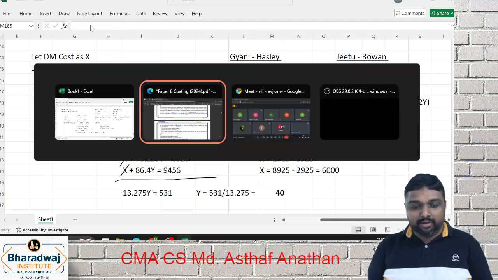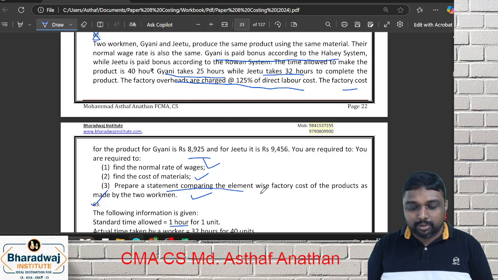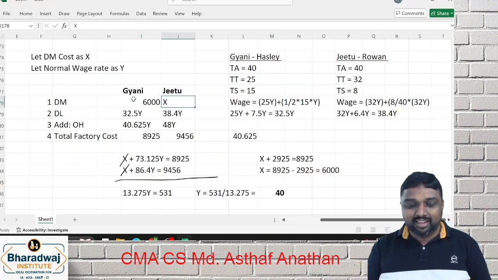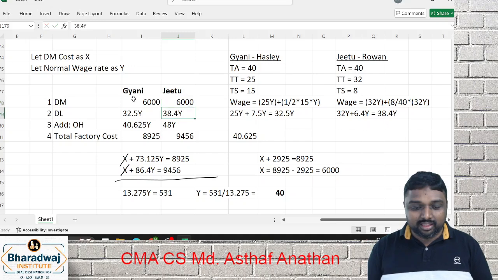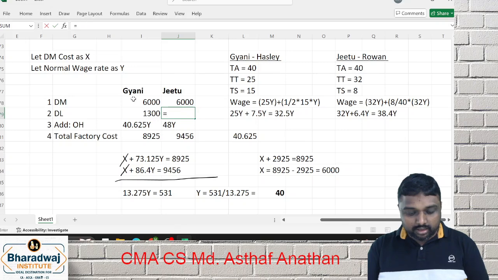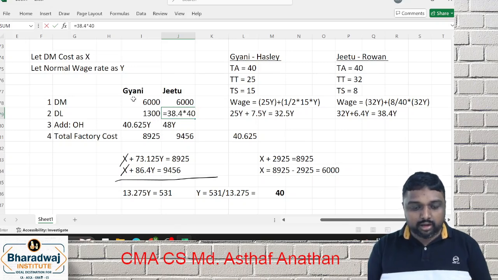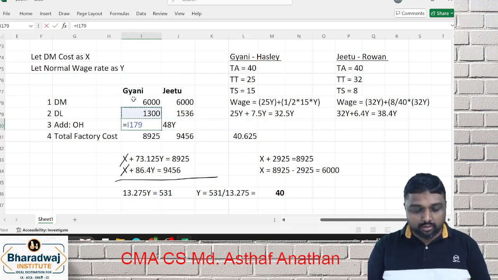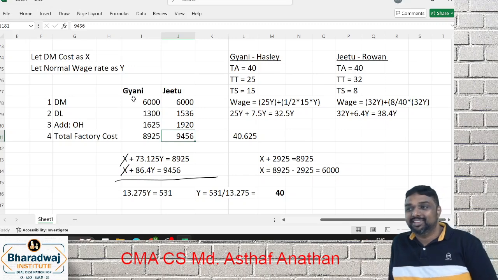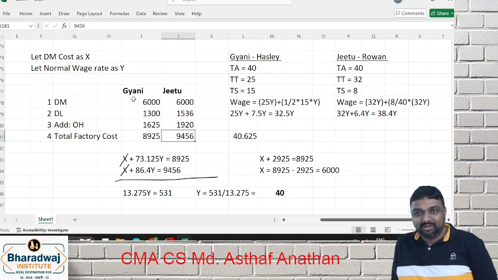So the first part is over. In the second and third part, we are asked to prepare a statement. The statement means you have to put here 6,000, here 6,000, here 32.5 into 40, here 38.4 into 40, here into 125%. It will be tallied. That is the last part of the question. Are you clear? So this is how you have to approach.